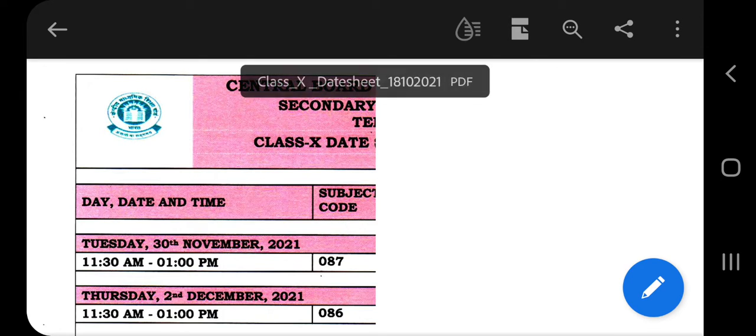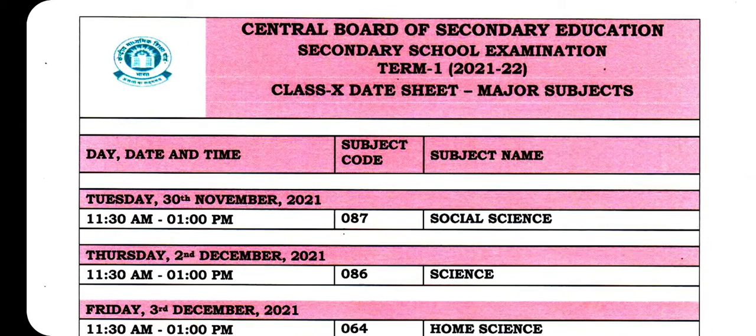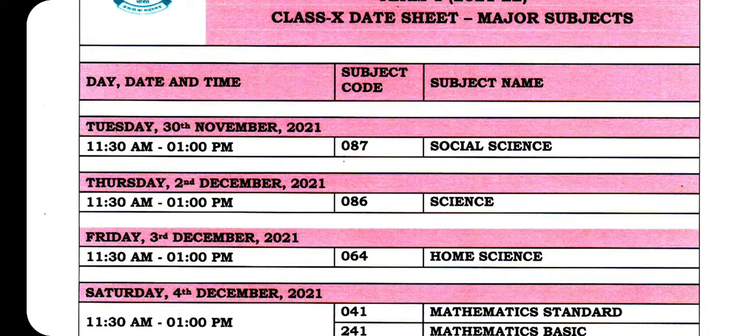So yes, this is your date sheet for class 10. Now this time they are giving the date sheet for the major subjects only, and the minor subjects will be provided to the schools. Now the major subjects will be starting from 30th November, and the minor subjects will be starting from 17th of November. That means from 17 onwards your exam will be starting.